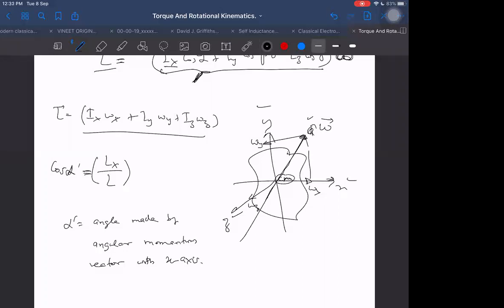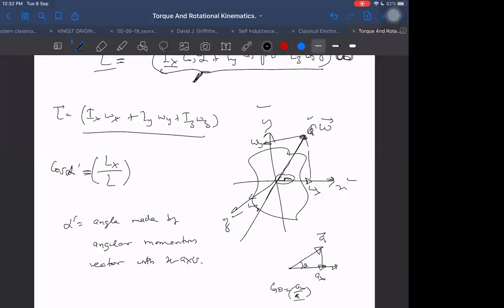It has nothing to do with angular momentum. Ax upon A will be the angle made by vector A with the x-axis only. In general, if a vector is lying along some direction and I want to find its component, let us say this component is Ax. This is theta angle. Then what will be cos theta? Cos theta will be Ax upon A or not?